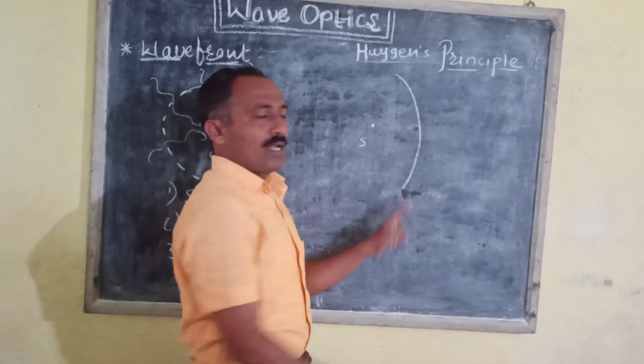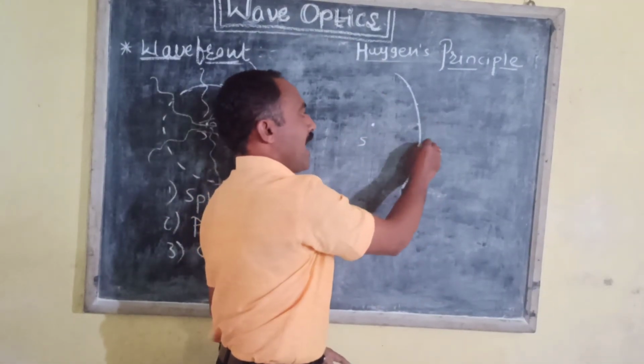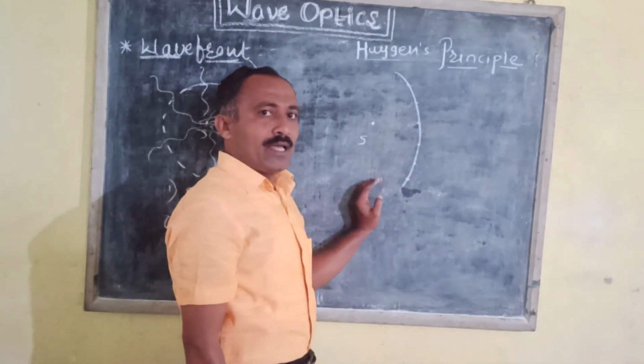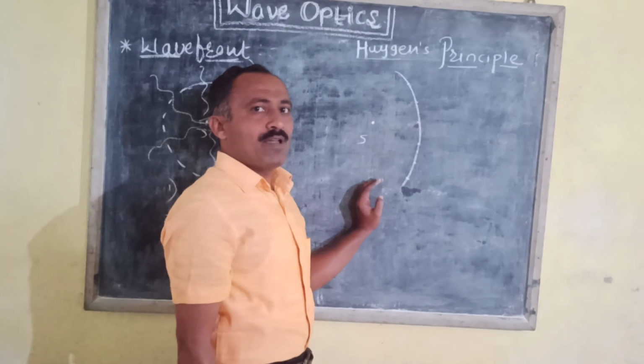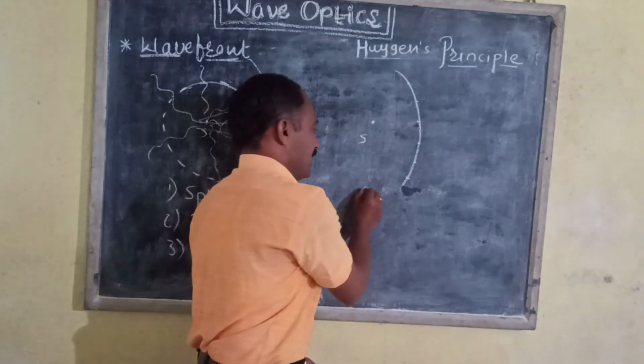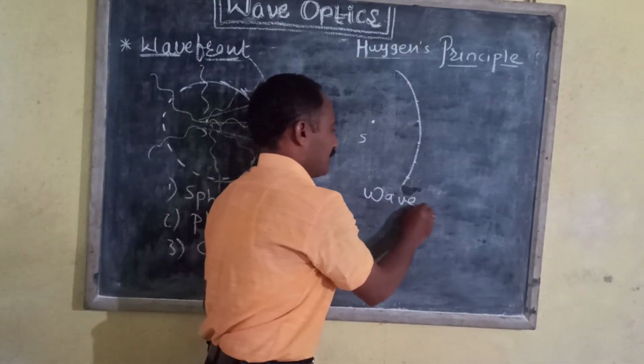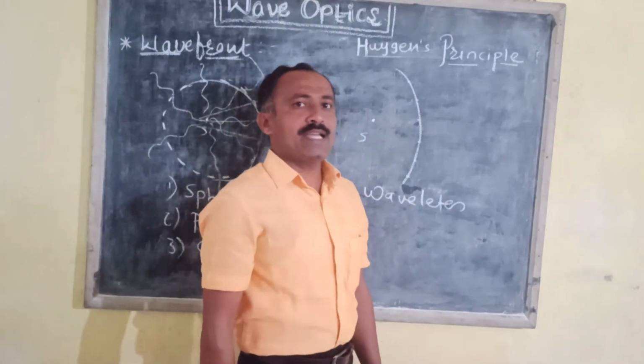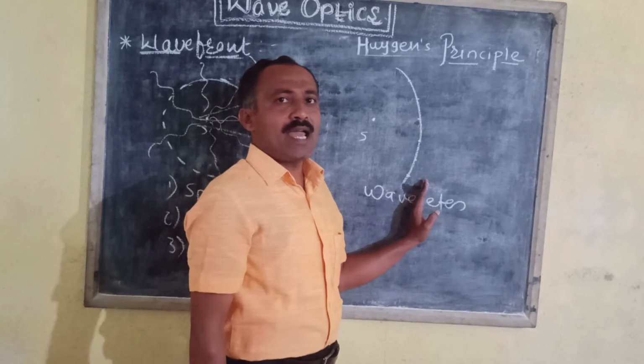this is the wavefront, every point on the wavefront acts as a secondary source of light emitting secondary waves known as wavelets in all possible directions with the same velocity as the wave.